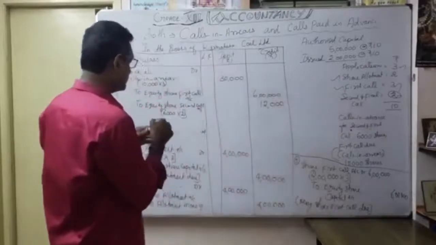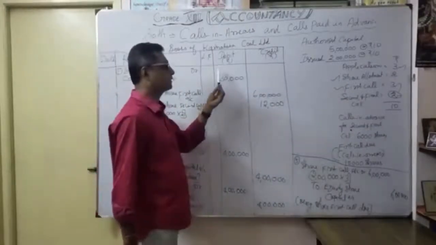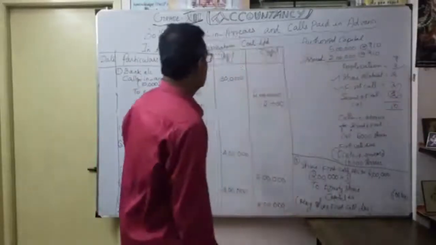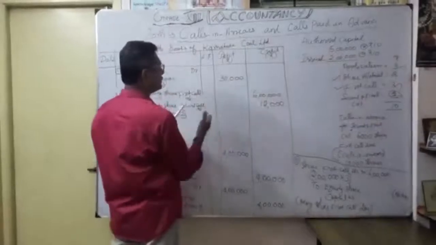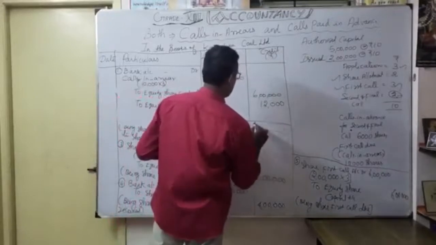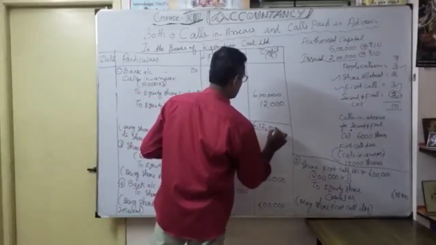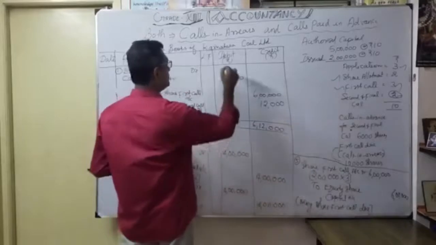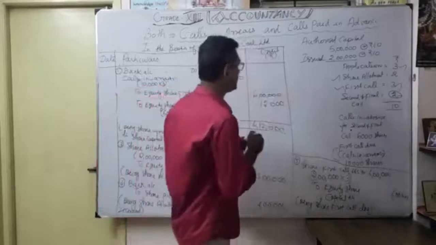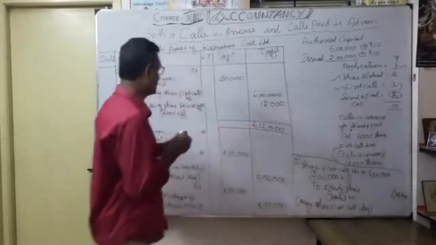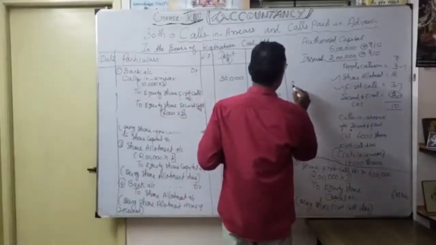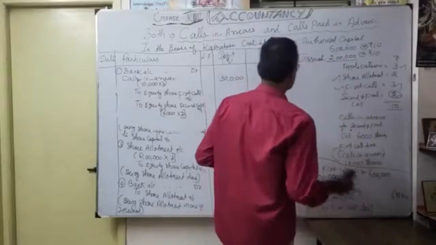So totally how much will it come? Actually how much did you receive here? Exactly how much do you have to receive? Here if you total the debits and credits, 30,000 plus 12,000. So how much do you have to receive? Only this much, because 10,000 shares are unable to pay. This bank figure I will give in the working notes here. So only you have to receive 1,90,000.